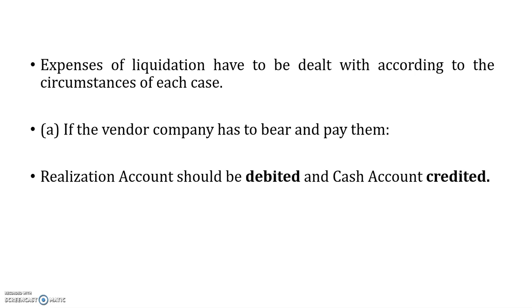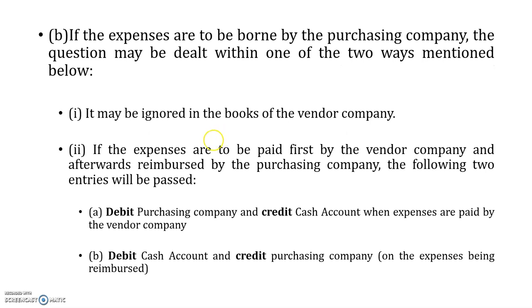If the expenses are to be entirely borne by the transfer company, then we have to debit realization account and credit cash account. But in case the amount is entirely borne by the transferee company, that is the purchasing company, then no entry is required to be passed. But if the amount is at first incurred by the transfer company and then reimbursed, then we have two particular points. One is debit the purchasing company and credit the cash account when the expenses are to be paid by the transferor company.